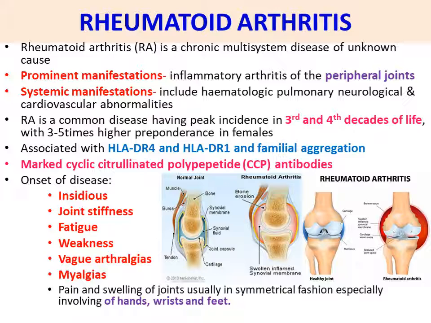And the next point is pain and swelling of joints, usually in symmetrical fashion, especially involving hands, wrist and feet. These are the major parts involving the swelling and pain. And you can see the diagram, the difference between the normal joint and the rheumatoid arthritis joint. Erosion of the joint is reported and a swollen inflamed synovial membrane is reported. Then you can see the joint space reduced, cartilage wear and swelling of the joint.